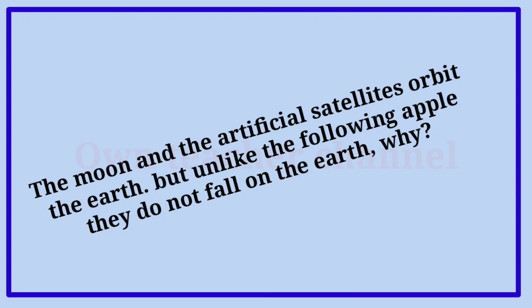The moon and the artificial satellites orbit the earth, but unlike the falling apple, they do not fall on the earth. Why? The earth attracts them toward itself, but they do not fall because of the velocity of the moon and the satellites along their orbits. If this velocity was not there, they would have fallen on the earth.